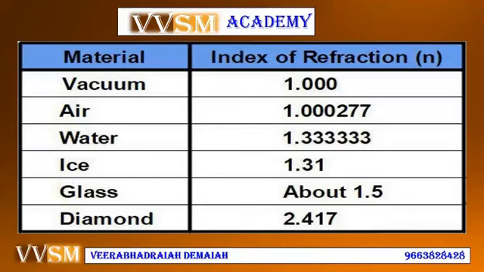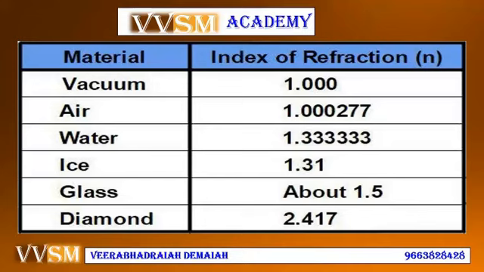In optics, the refractive index or index of refraction of a material is a dimensionless number that describes how fast light travels through the material. It is defined where c is the speed of light in vacuum and v is the phase velocity of light in the medium. Refractive index is a measure of how much light slows down when it goes into a new medium.